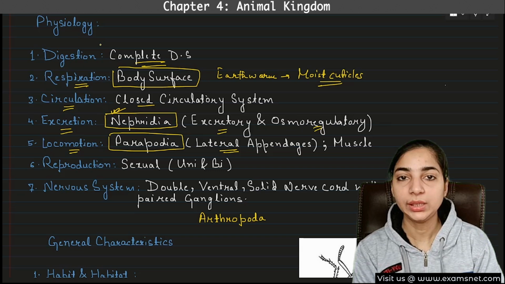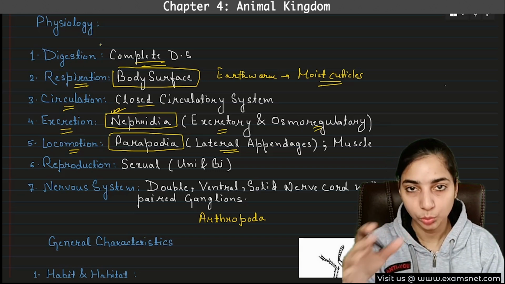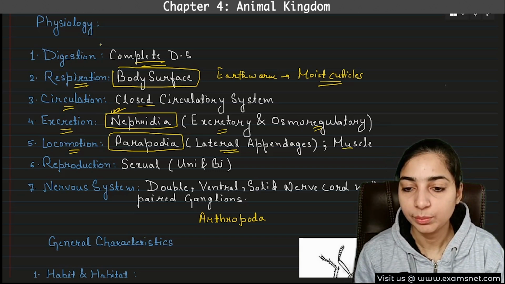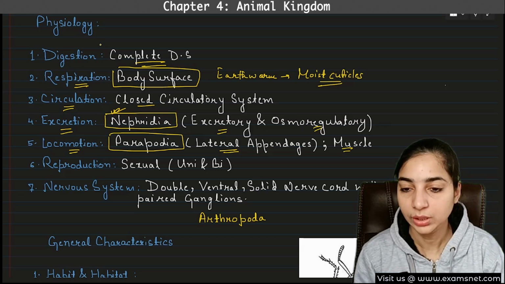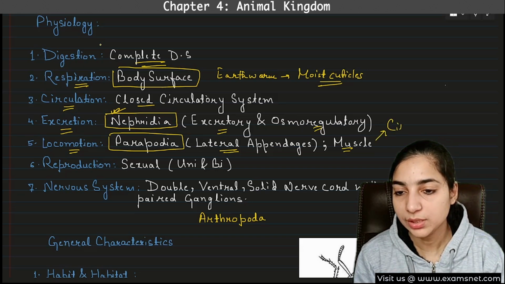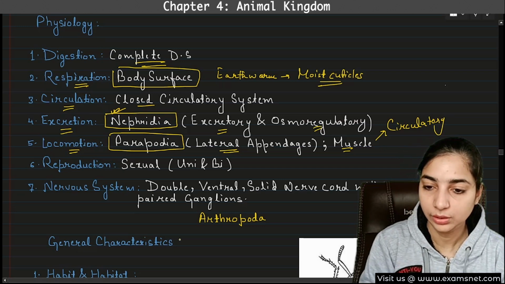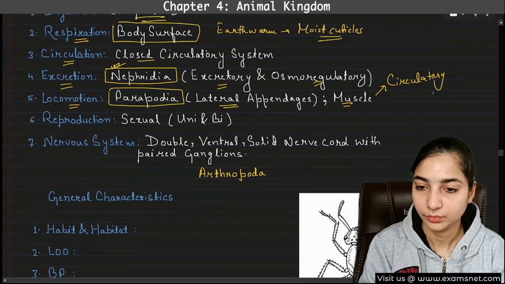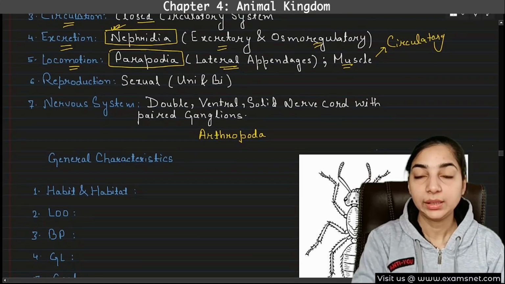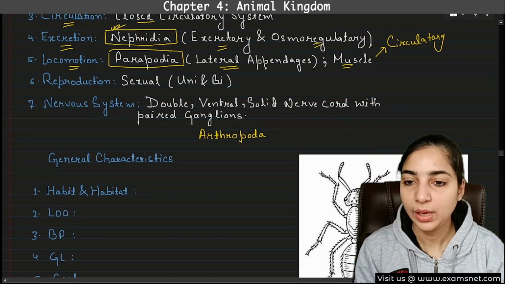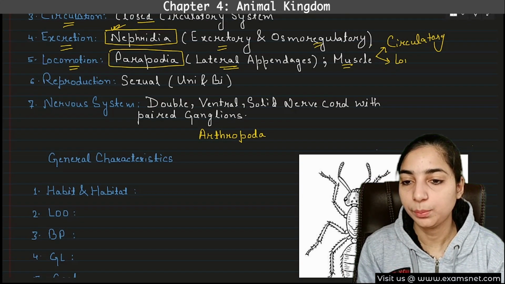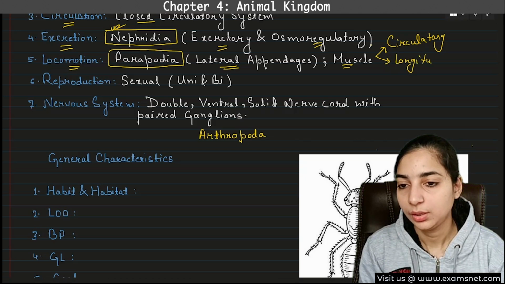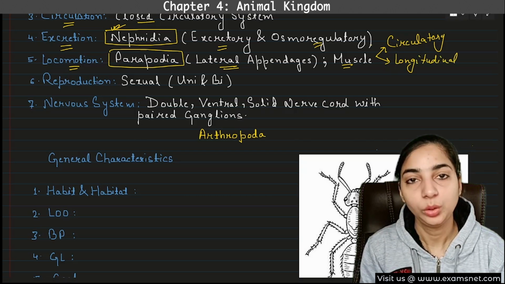What are parapodia? These are lateral appendages on the body of the annelida, and they have muscles also which help in locomotion. I don't know if it is visible, let me scroll it down. So other than the lateral appendages, they also have circular and longitudinal muscles which help in locomotion.